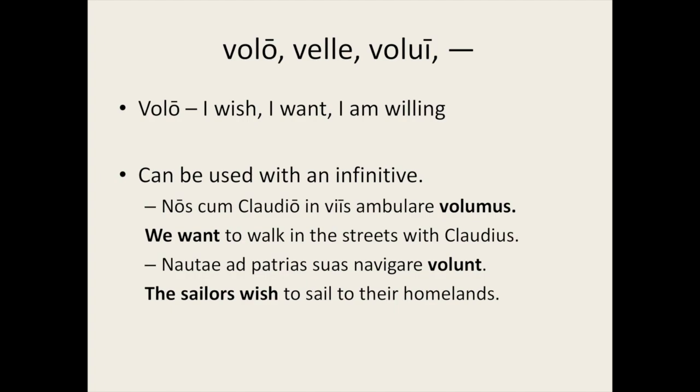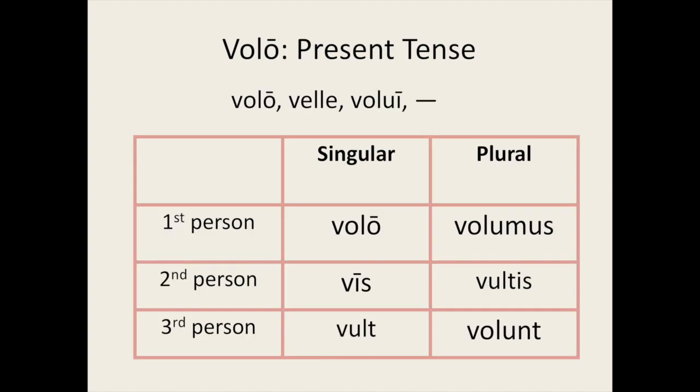In this construction, ambulare is a verb that completes the meaning of the main verb volumus, we want. What they want to do is to walk. It acts as a complementary infinitive. In the second example, nautae ad patriam suam navigare volunt, we have a similar construction. However, this time the complementary infinitive is navigare.